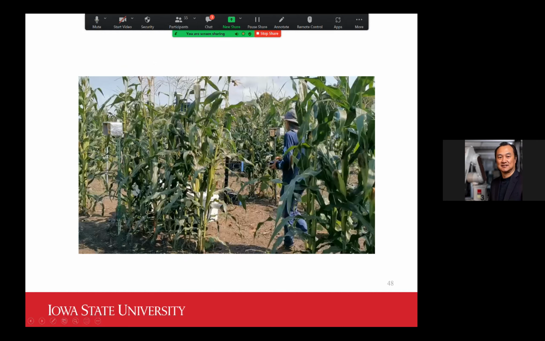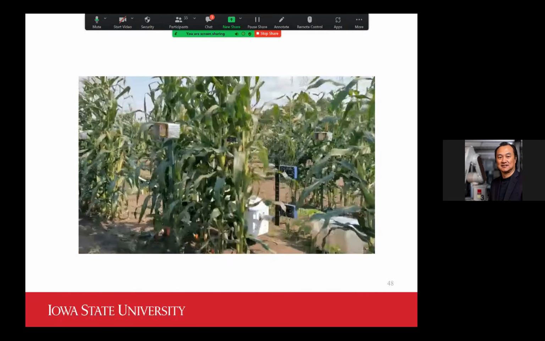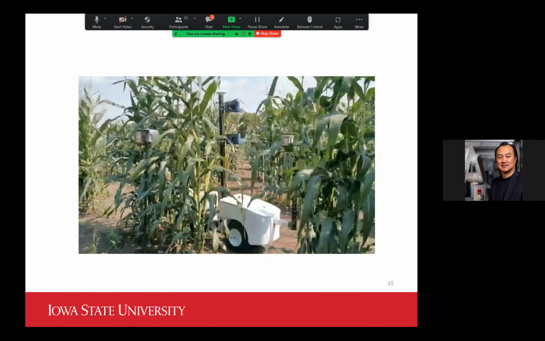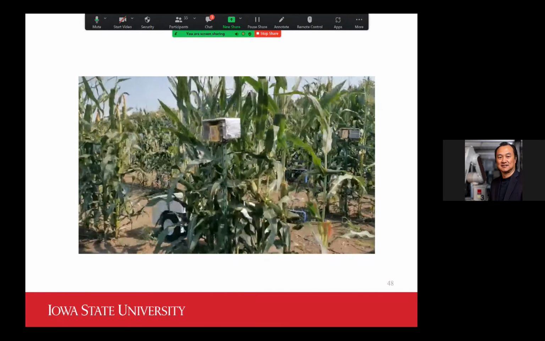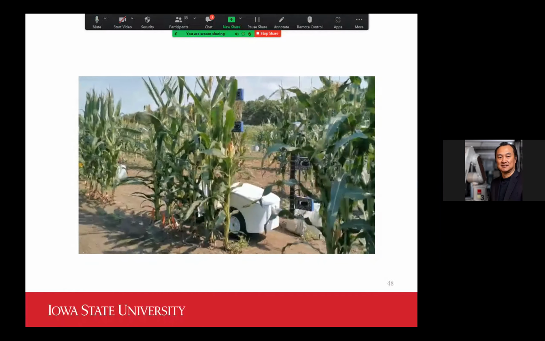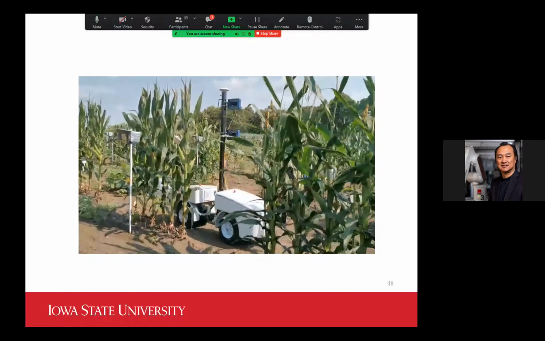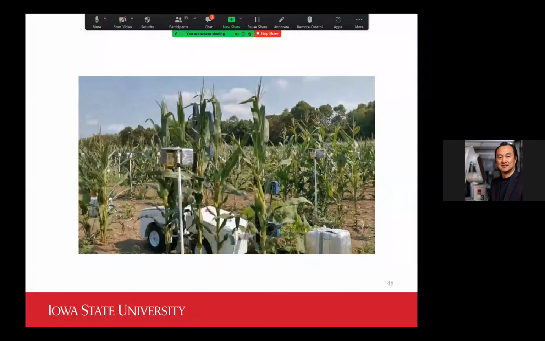We had a test this summer to examine how much better this new design is in terms of sensor mast stability. This is the video we recorded in the field, and if you look at the mast now, it's way more stable than our previous version. This Phenobot 4.0, as I would call it now, is going to be pretty much the final design of this platform.